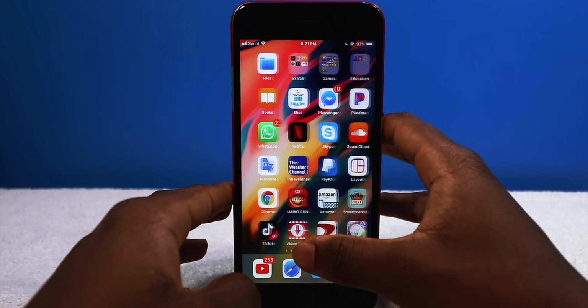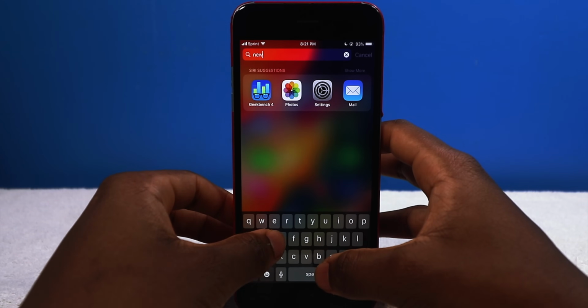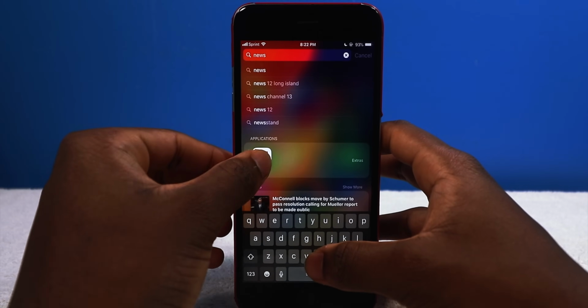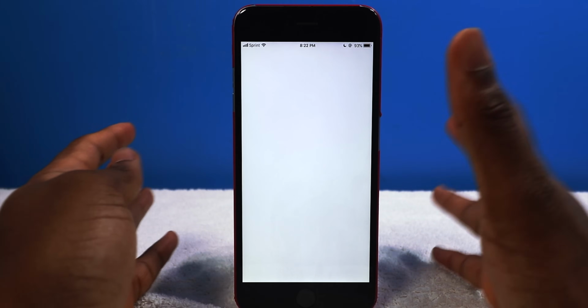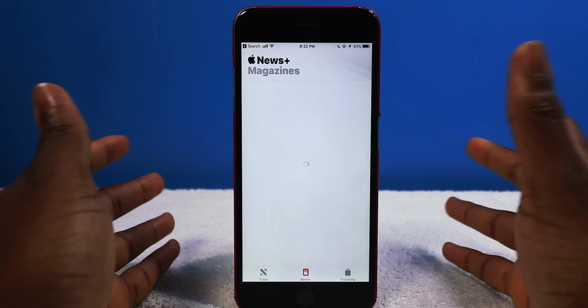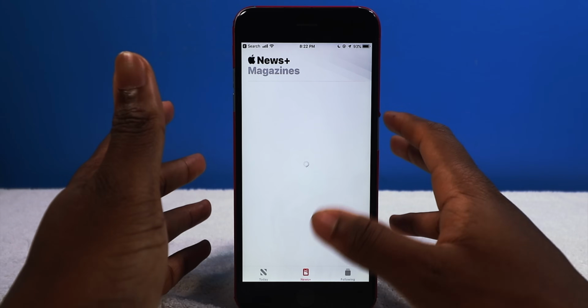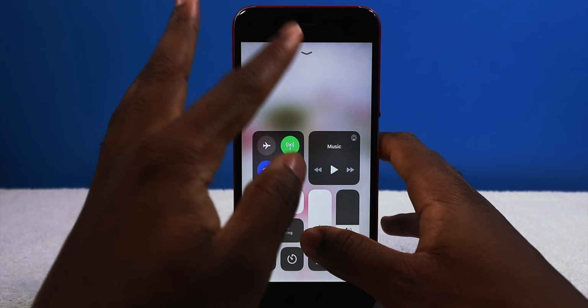Well, first things first, we do have the News application, if I can find it. It should be here. Let me just type it in. So News. Alright, so you have Apple News Plus, so you can subscribe to that. I'm not really too interested in it, but maybe it might be perfect for you. So you have Apple News officially launched, and you can start up your free trial for a month. And then after that, it's going to be $10.